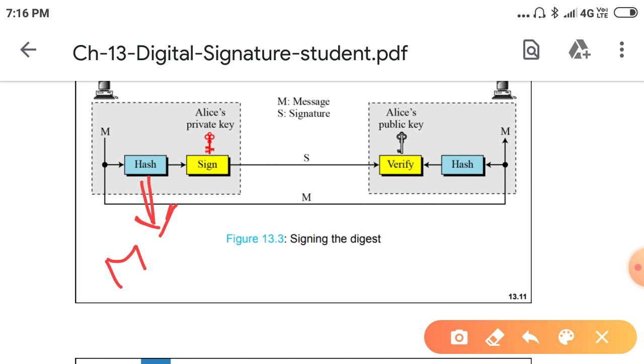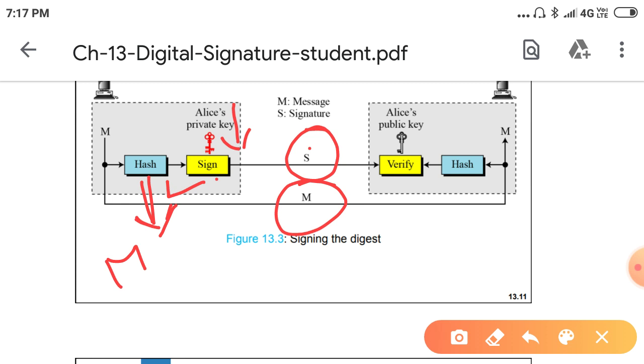That digest he gives as an input to the signing algorithm. Two things we are giving here: one is the hash code and the other is the sender's private key. Then it will generate the digital signature. Now we send the receiver the message as well as the signature, in two different documents. Both are not in one document: in one document the original message, in another document the digital signature.